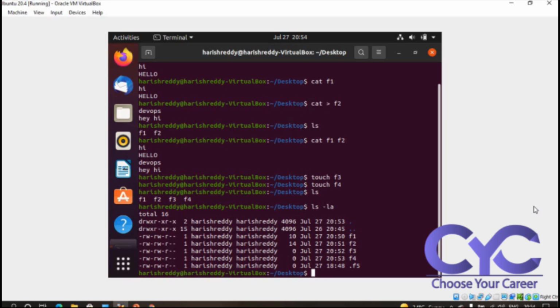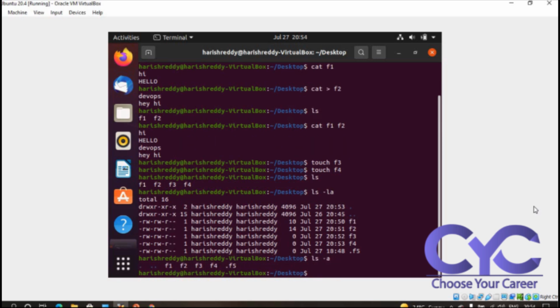Fine. So if I want to see ls minus a, I want to see the files in a horizontal listing without any complete data. See here, a dot and two dots are allocated, then f1, f2, f3, f4, f5. Default entries will be generated internally when you use this. Okay, fine. I have seen the hidden files, I have seen everything.